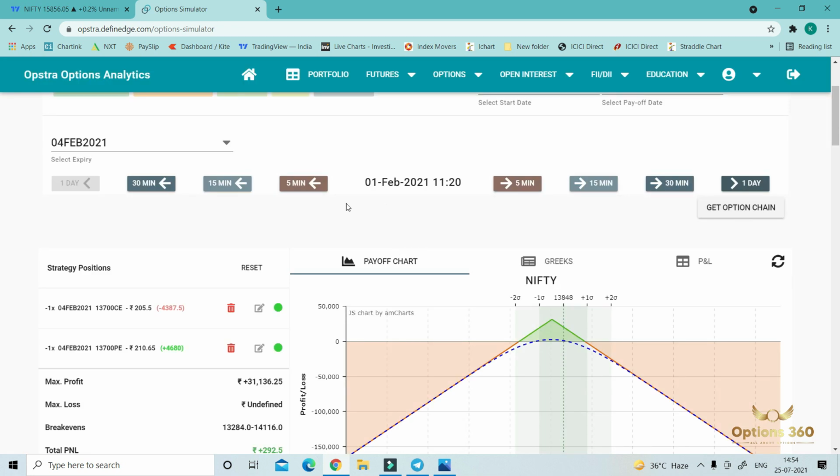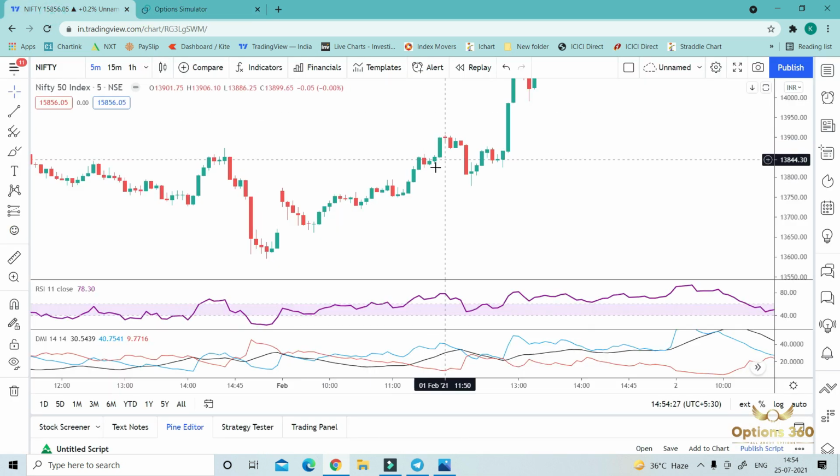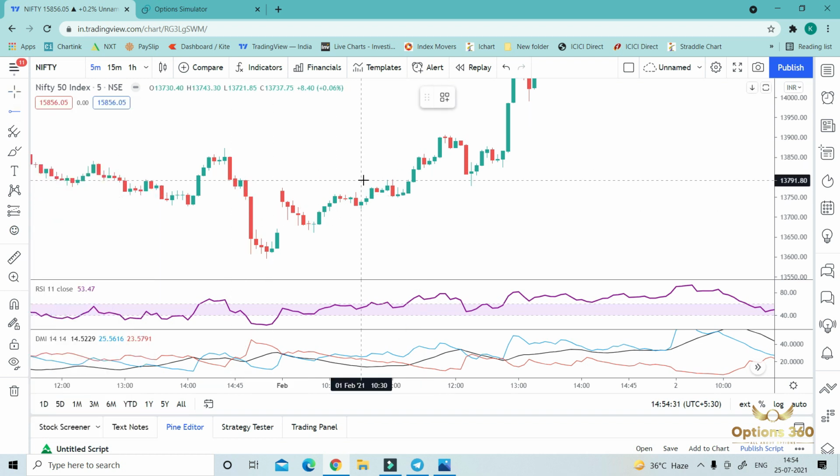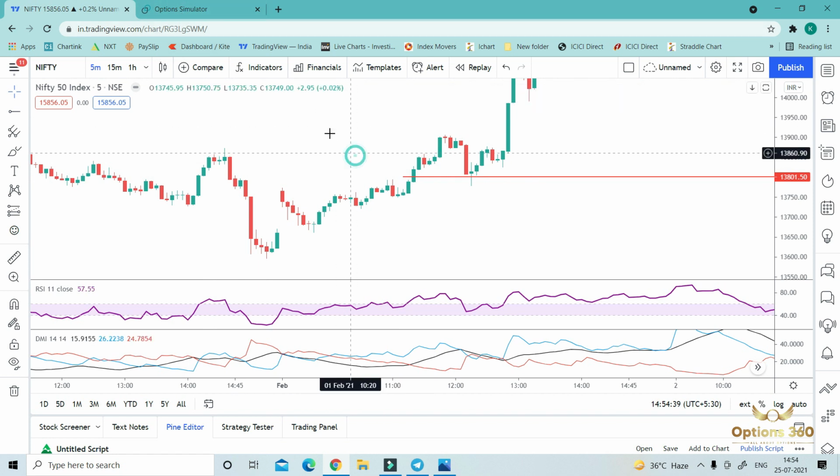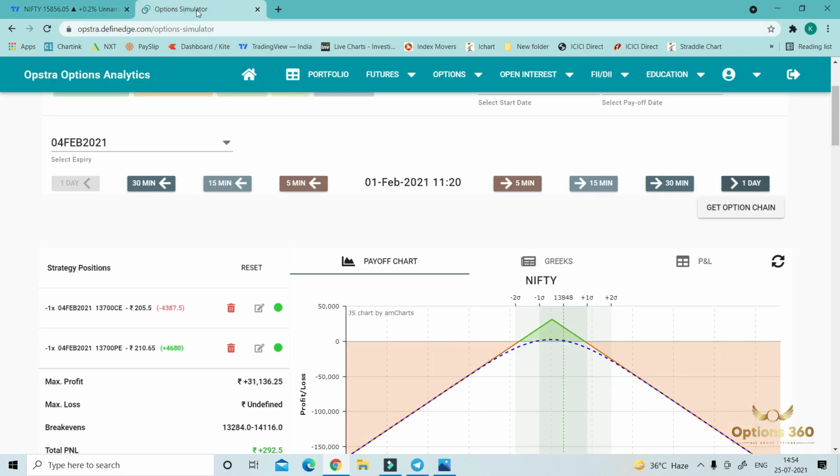So Nifty reached around 15,800 and our straddle was at the strike of 15,700. So what do we have to do? We have to make the first adjustment. Okay, so we will book our ITM loss making side.